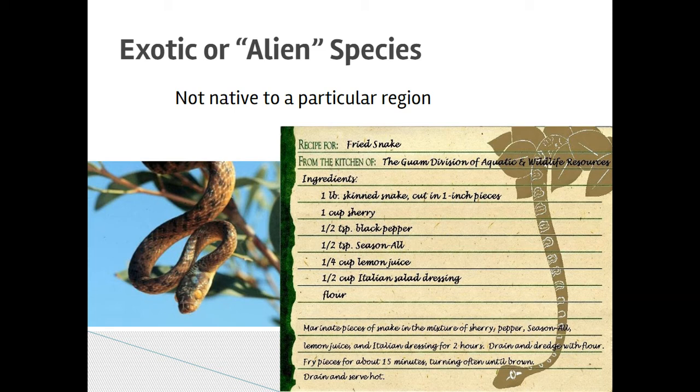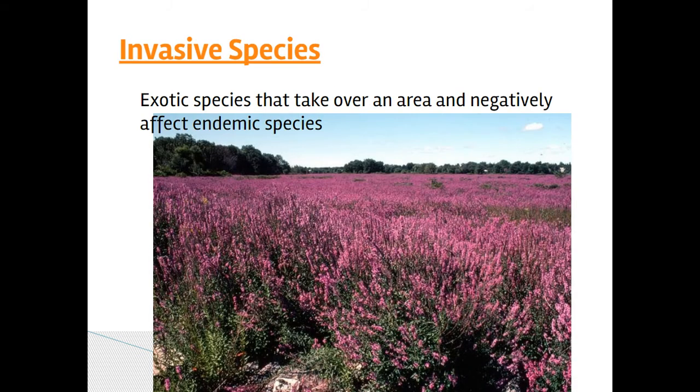It's just crazy. And the reason that that happens, and we'll move to invasive species, is that it's very easy for an alien species to become invasive. And that means that they take over the new area they find themselves in and start to negatively affect the endemic or the native species because they don't have any natural predators in this area. They don't have anything that's designed in their food webs to eat them or help control their population. And so they just kind of insert themselves in there and then breed and use resources like crazy. Zebra mussels in the Great Lakes are a really good example of this.